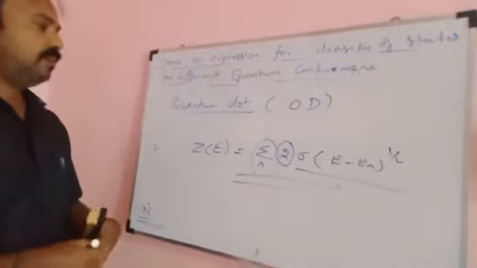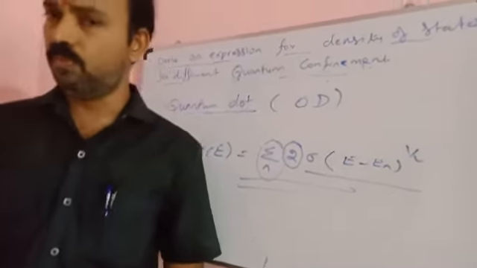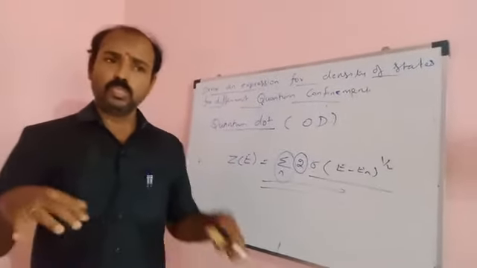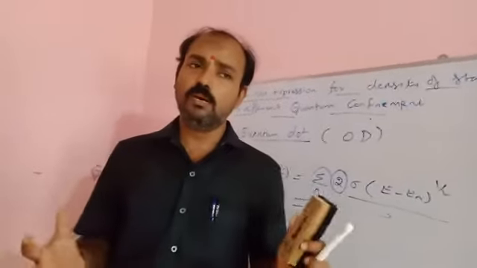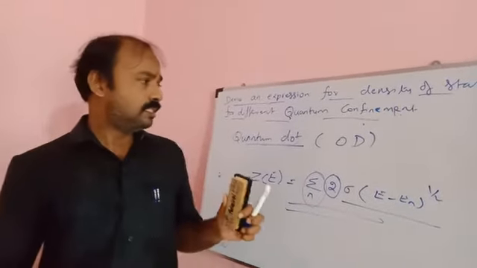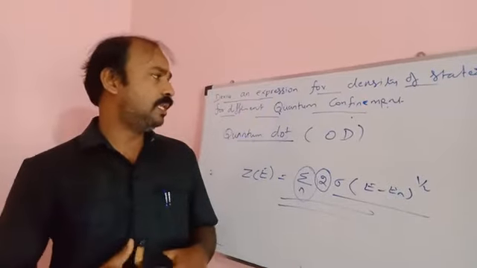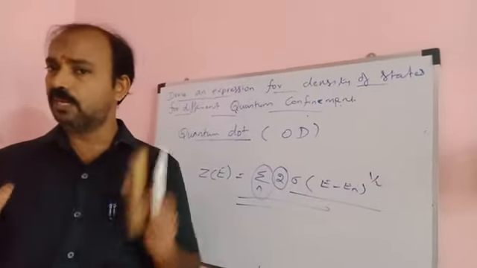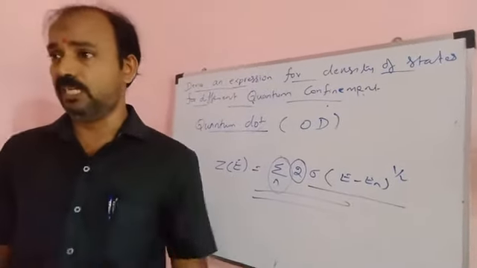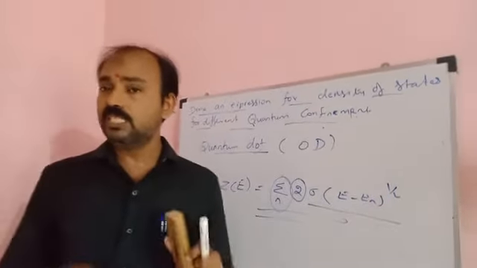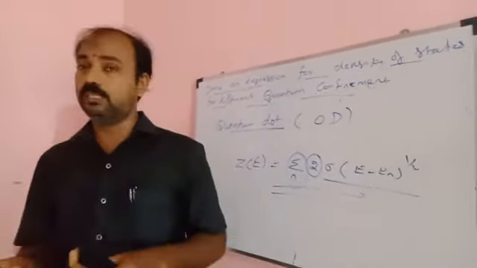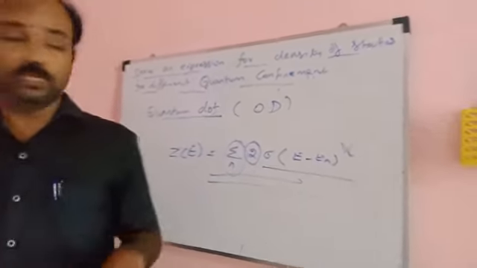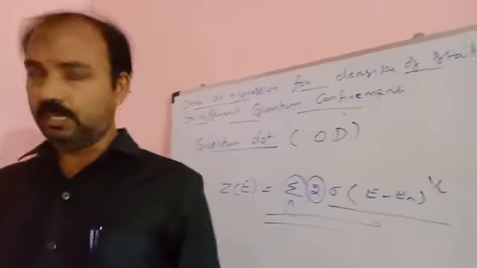So in the case of quantum dot, there is no specific movement of the charge carrier, whether it is electron or positive charge. No movement takes place in any possible direction, because this is zero-dimensional quantum confinement, with three coordinate axes along which the electron movements are restricted. So the density of state for a quantum dot, Z of E, is equal to the summation of n, 2 into sigma, E minus En power 1 by 2.